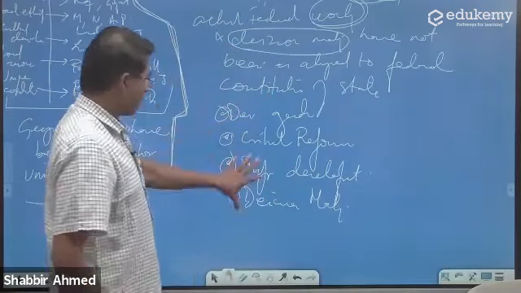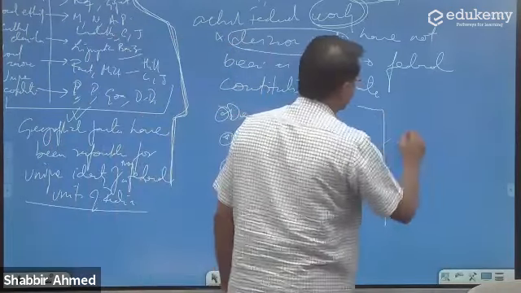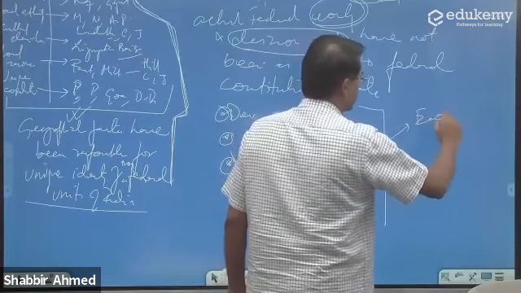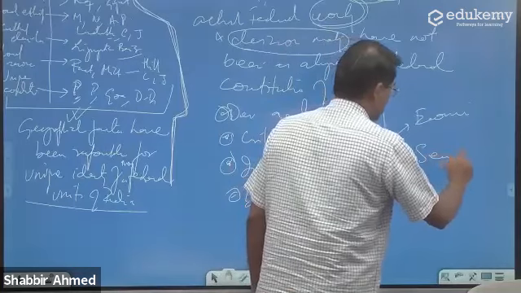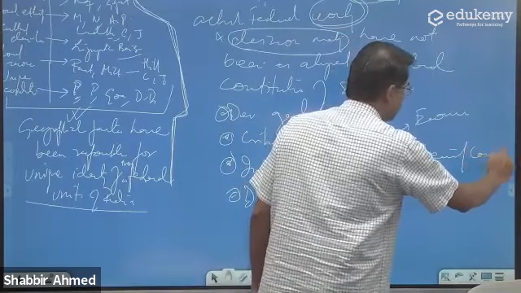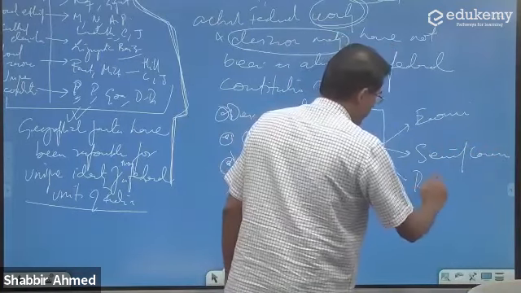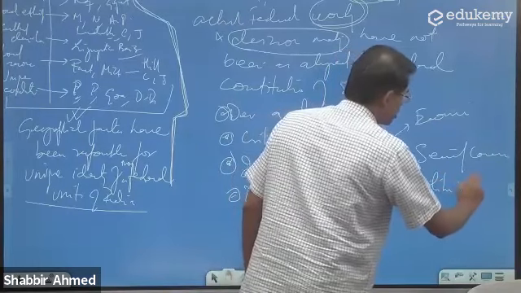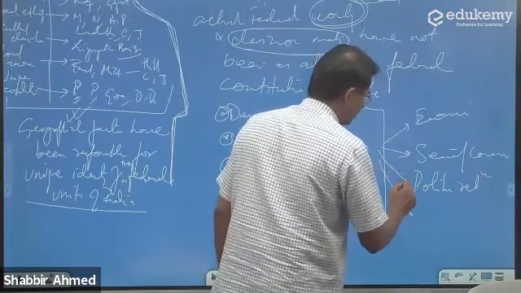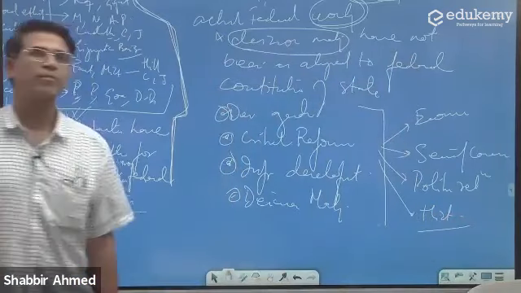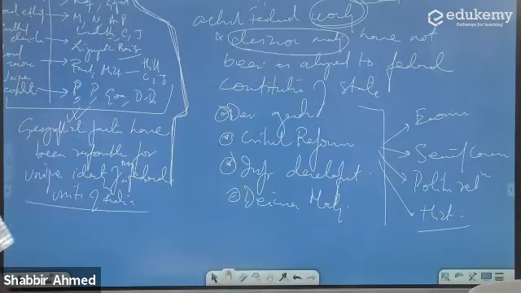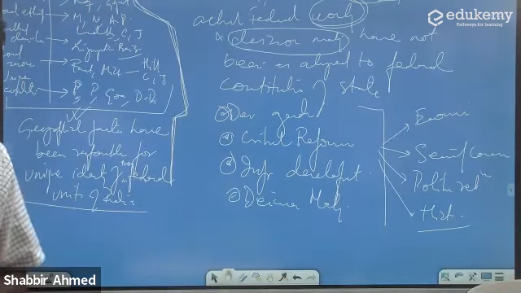Where what has been more important is that certain economic factors are more important. Security concerns have been more important. The political relationships have been more important. And even historical factors have been more important. Is it okay? Ab samajh mein aaya? Yes, absolutely.